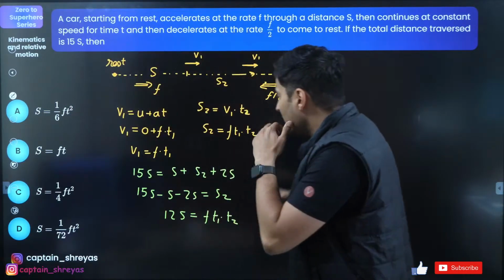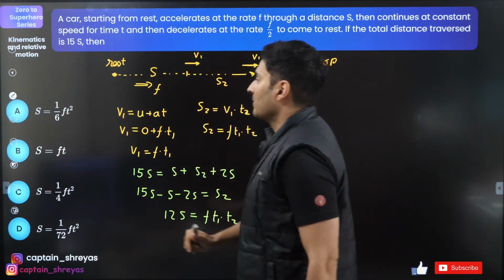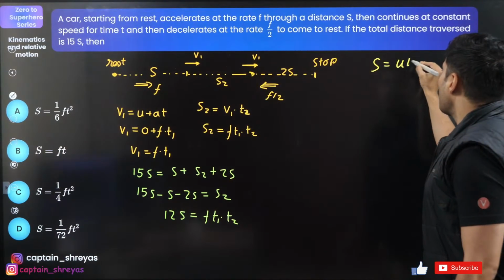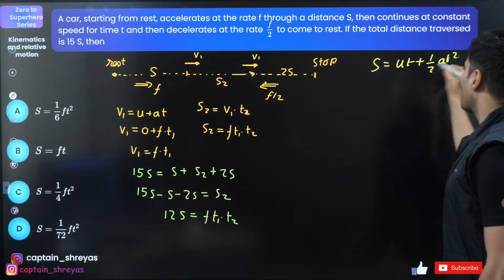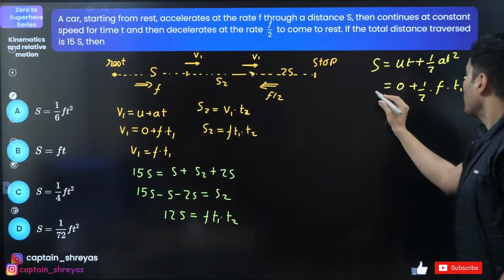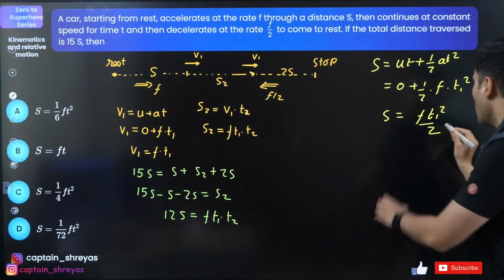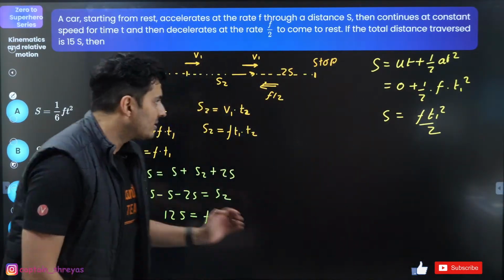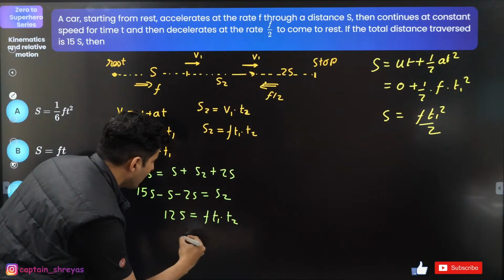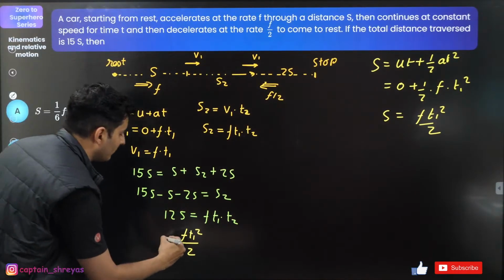So what do we do? Think logically again. Can I write s in terms of something else? I think I can. Observe how. I can write s is ut plus half a t square. Initial speed 0, acceleration f, time is t1. So why not write s as just f t1 square by 2. Use this over here. So instead of s, I'll write it as f t1 square by 2. Rest of the things as it is.